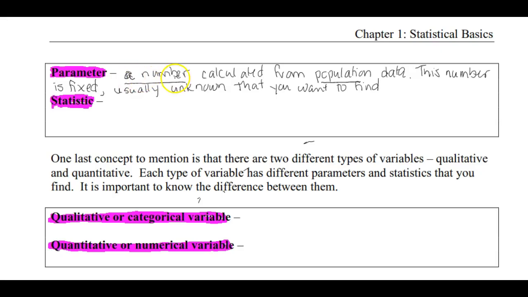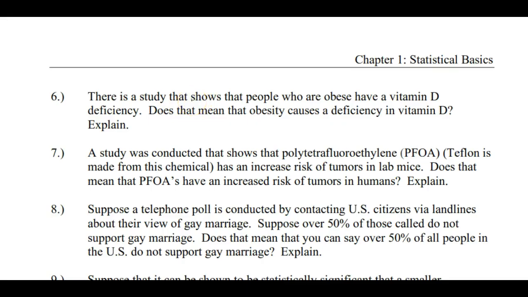So a parameter is a number calculated from population data. This number is fixed, but usually unknown, but it's what you want to find. A statistic is a single number, but this is calculated from sample data.